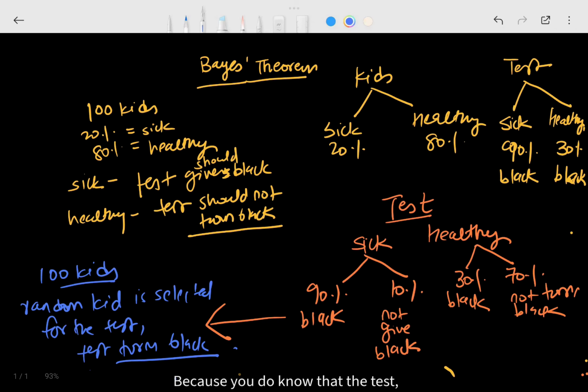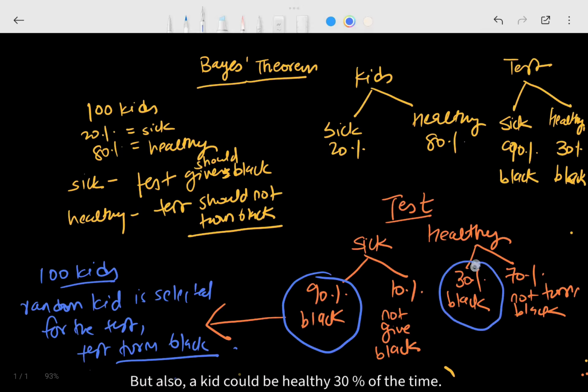Because you know that 90% of the time the test turns black when the kid is sick, but a kid could also be healthy, and 30% of the time the test would still turn black even though the kid is healthy. Now you tell me, is the kid sick or is the kid healthy? What is the probability of the student being sick is what we want to know. Let's find out how we do it. Pause this video and think for a while.